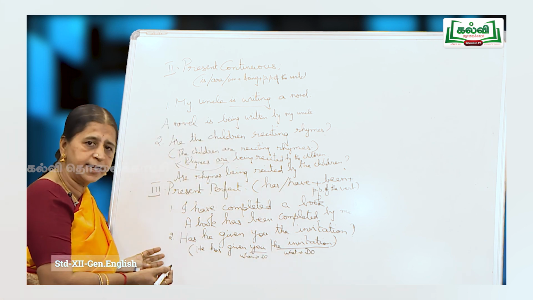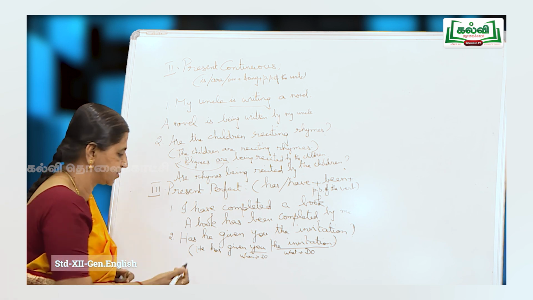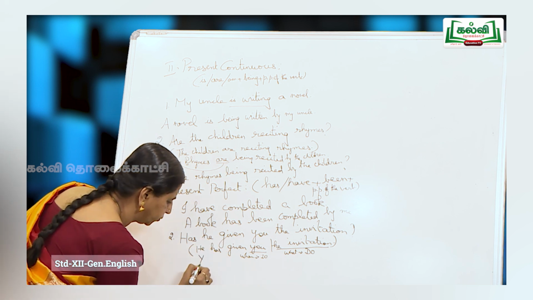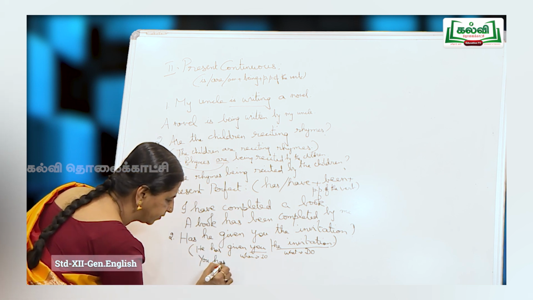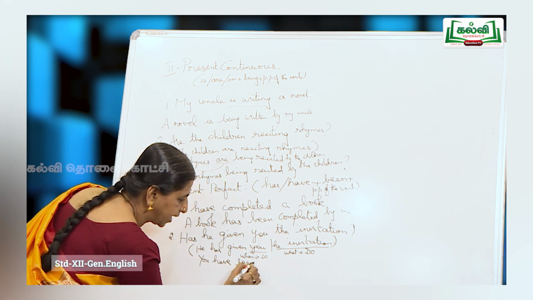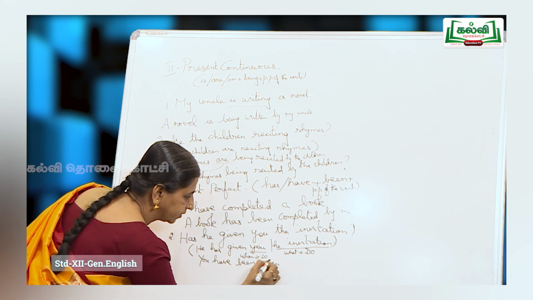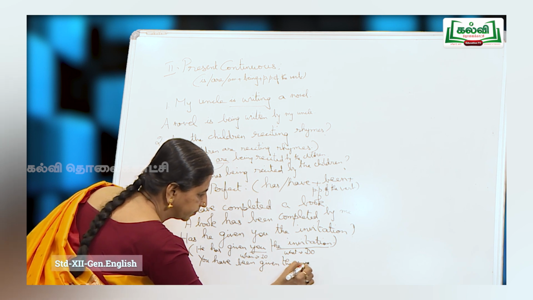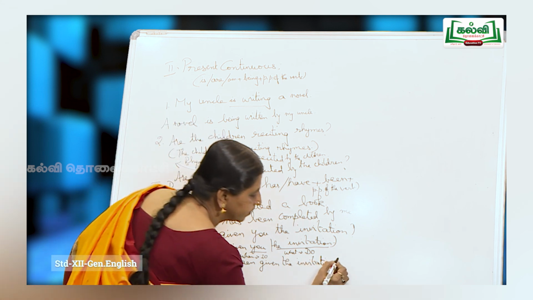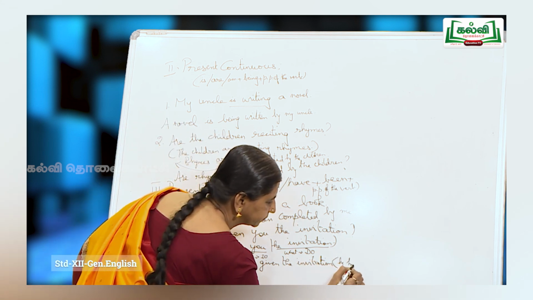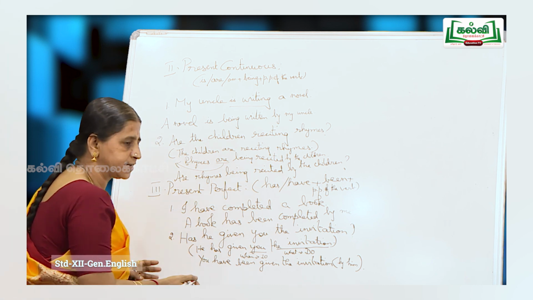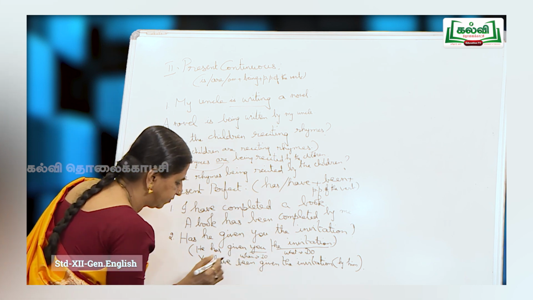So, naturally in your passive form you get two answers. Now, he has given whom? You. So, you have, remember, been plus past participle: you have been given the invitation. Now, by him is optional here. You could retain it or you could omit it. It is understood. You have been given the invitation.